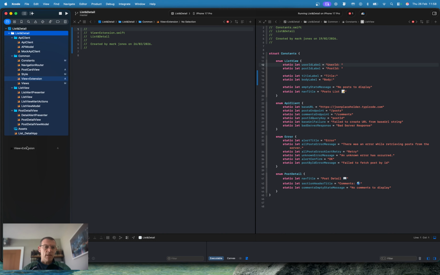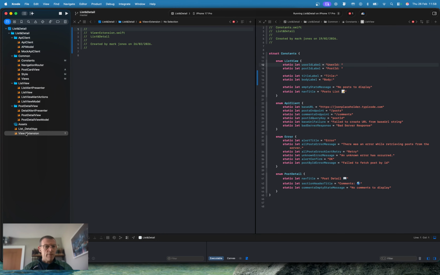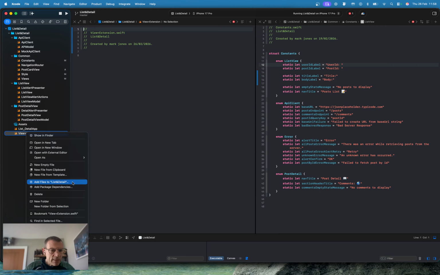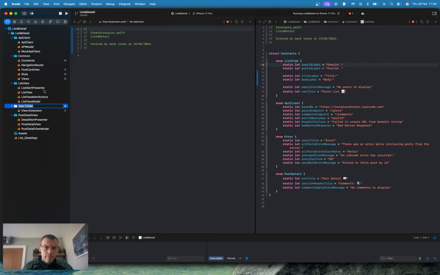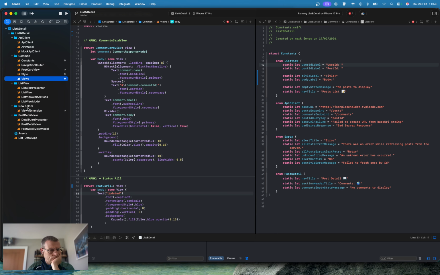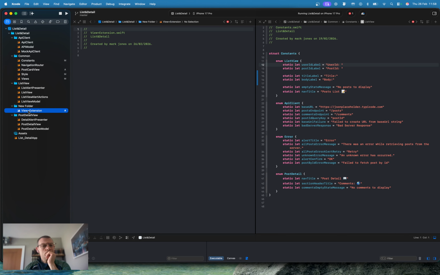Let's get this out of here, put it in here, and this should be contained in a folder called extensions, which I can't rename that file. Okay, for simplicity's sake, I'm just going to call this view plus extension.